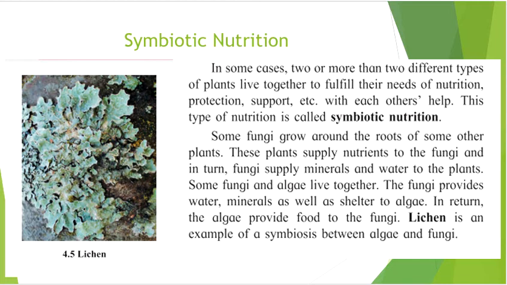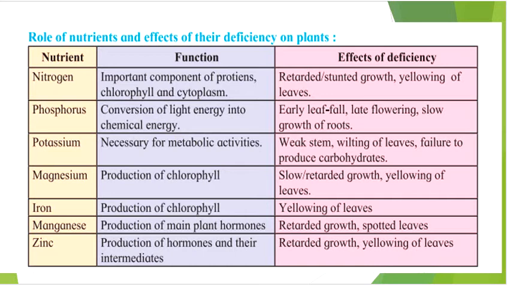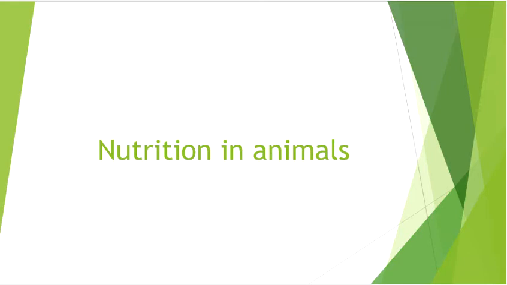With this, we come to an end of the first part of the chapter, that is nutrition in plants. All the nutrition taken by the plant body has its own unique function, and its deficiency will definitely lead to certain types of stunted growth or yellowing of leaves and so on in the plant body. Moving on to the other part of the chapter, that is nutrition in animals.